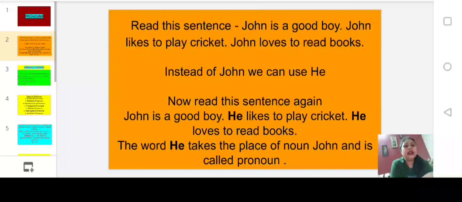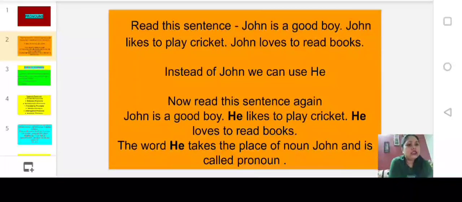So let's start with pronouns today. Now read these sentences. John is a good boy. John likes to play cricket. John loves to read books. Instead of John, if we use he, then the sentence will sound better. John is a good boy. He likes to play cricket. He loves to read books. So the word he takes the place of the noun John, and that is why it is called a pronoun.